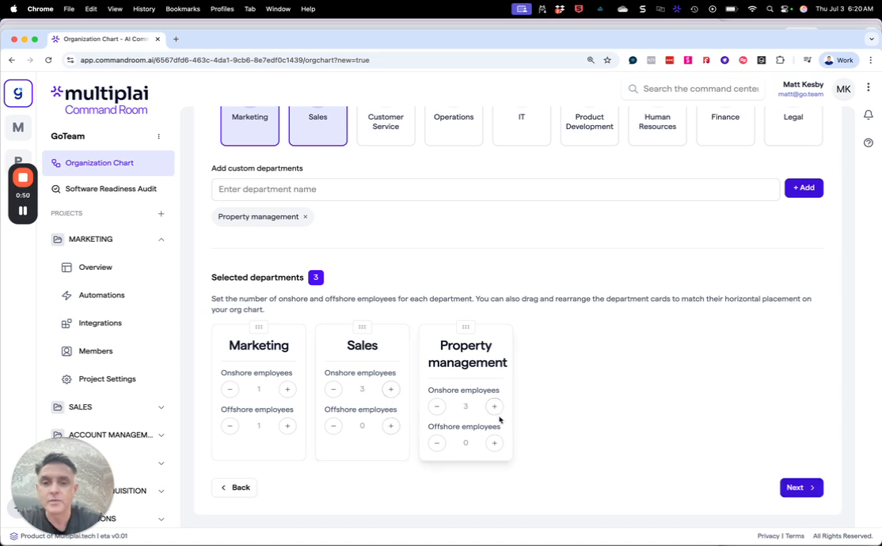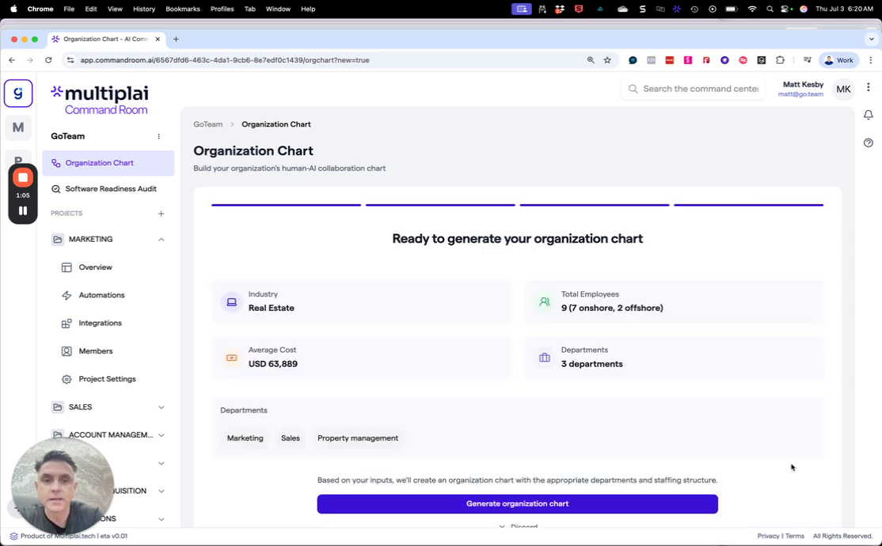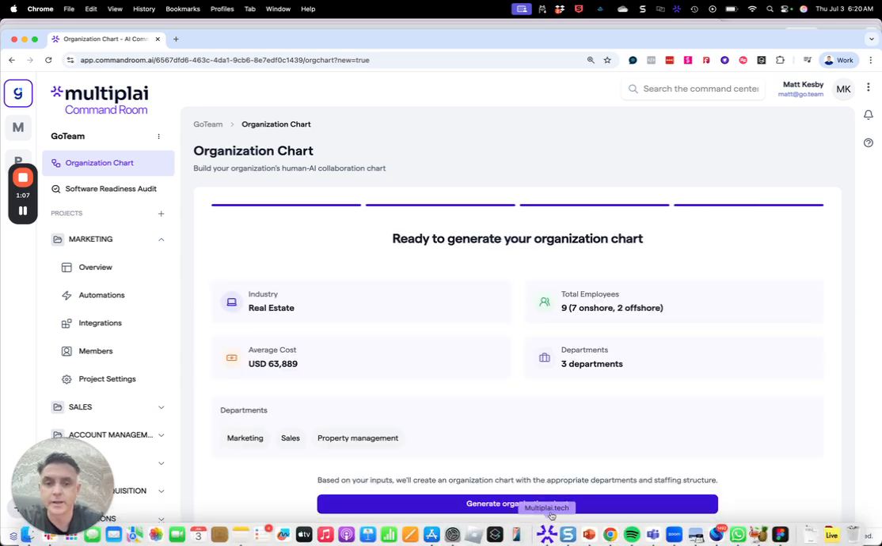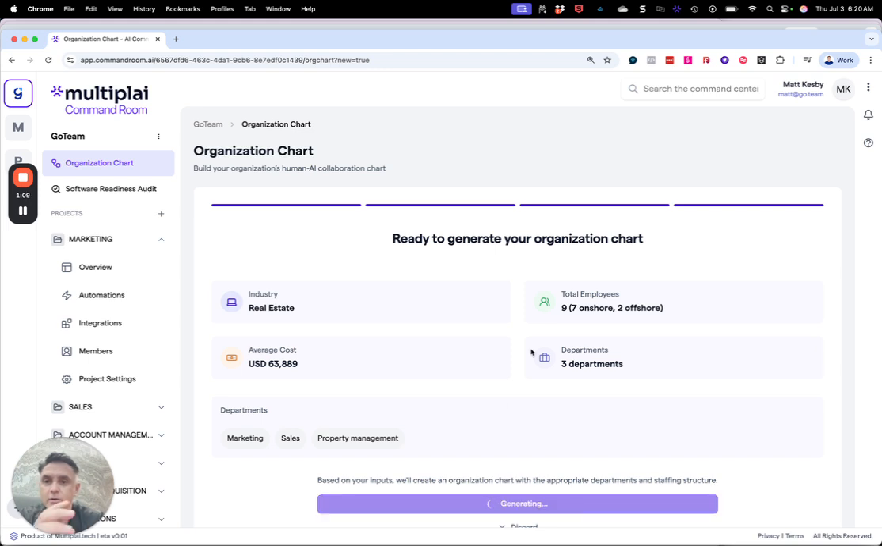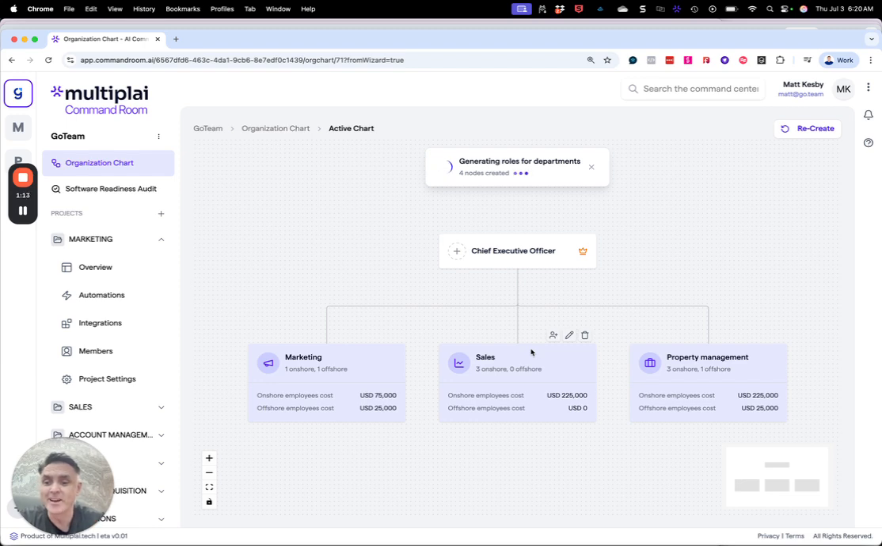And then with that, we can then look at the ideas and the impact. So let's say we put in example annual salary rates for our team members onshore and offshore. And then next we'll see a summary and then generate the organizational chart to generate ideas on where AI agents and automations can be applied.